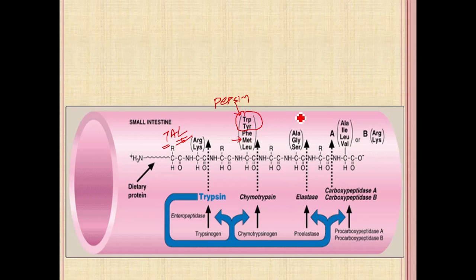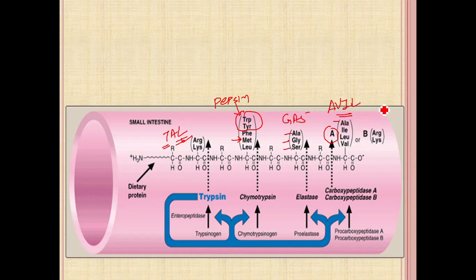In the case of elastase, you can remember it as a GAS molecule: glycine, alanine and serine involved in peptide bond formation. For carboxypeptidase A, you can remember A for AVIL: alanine, valine, isoleucine and leucine.